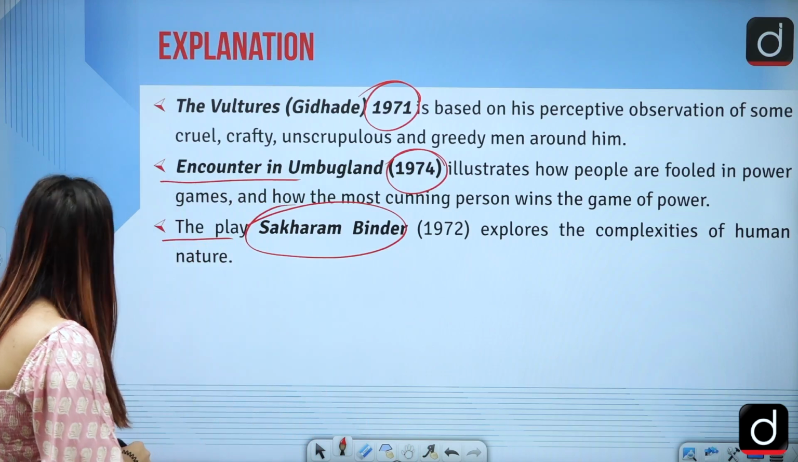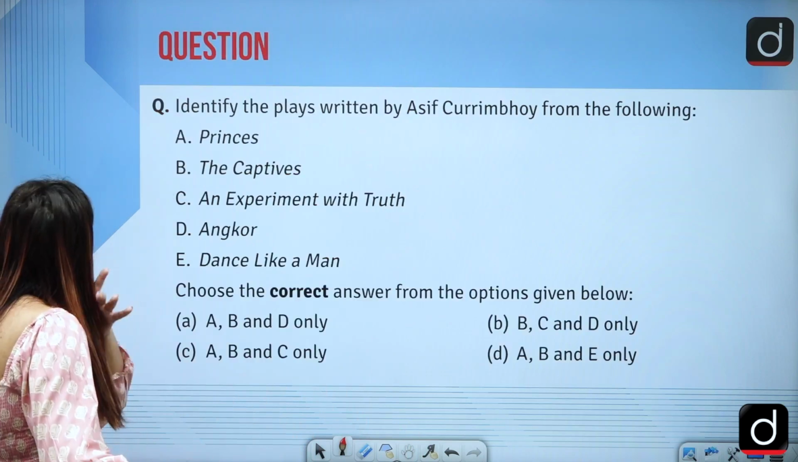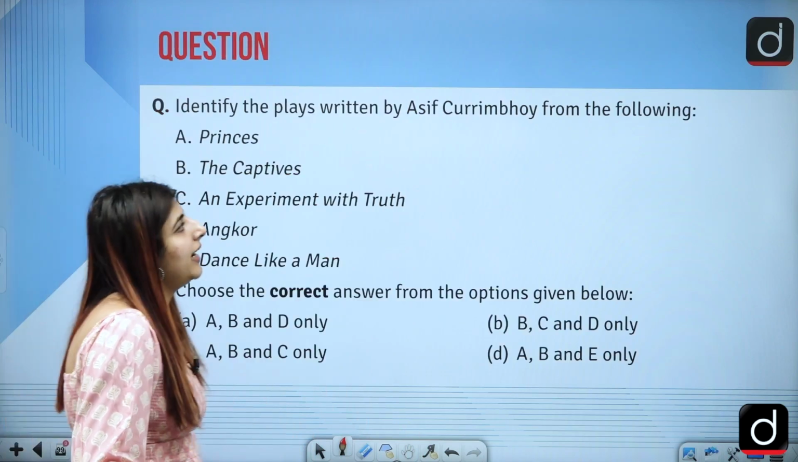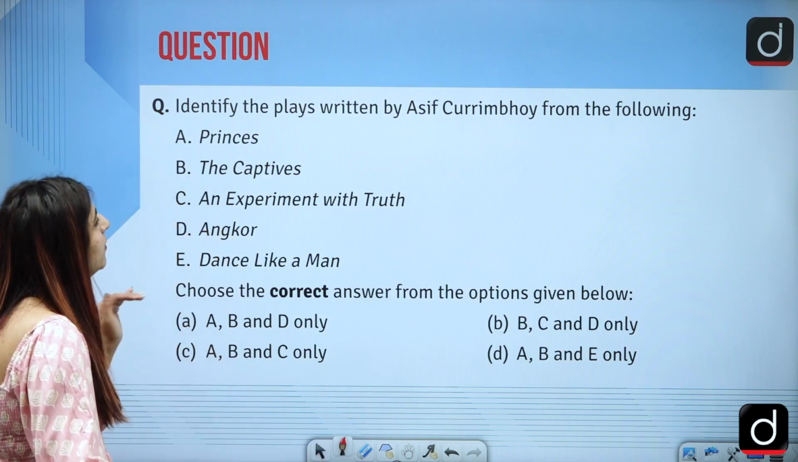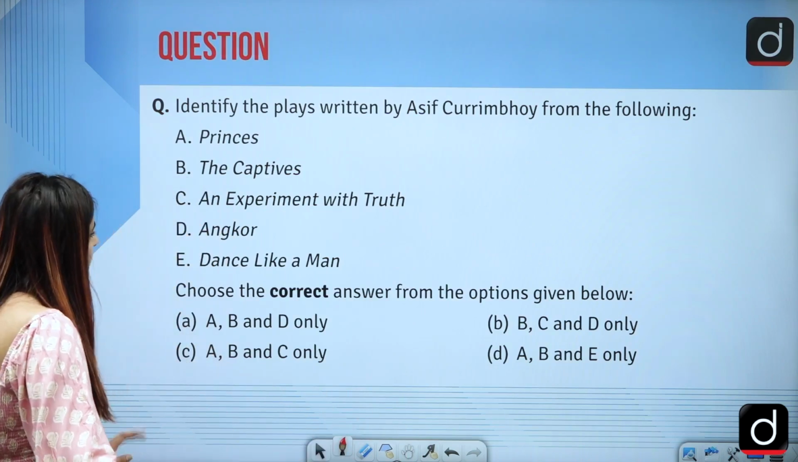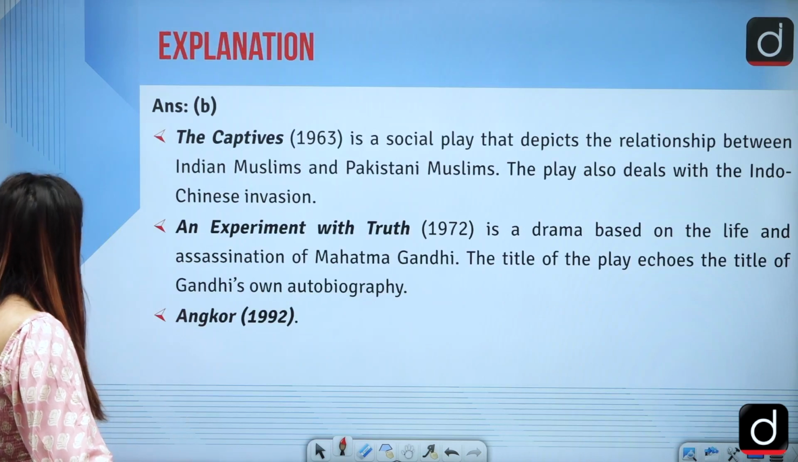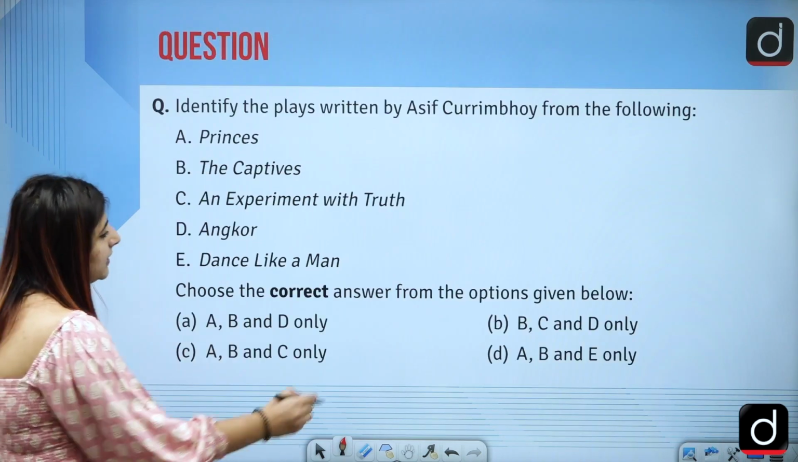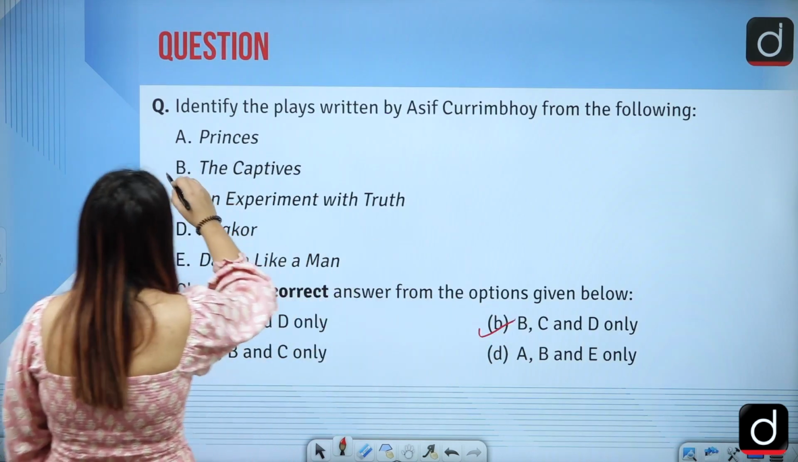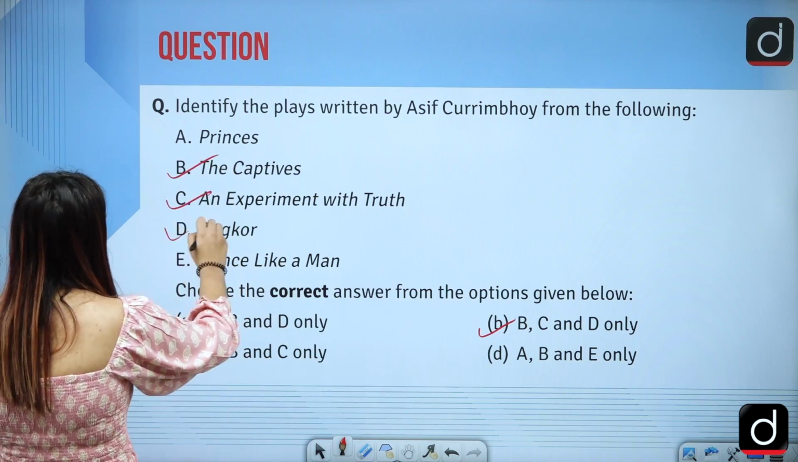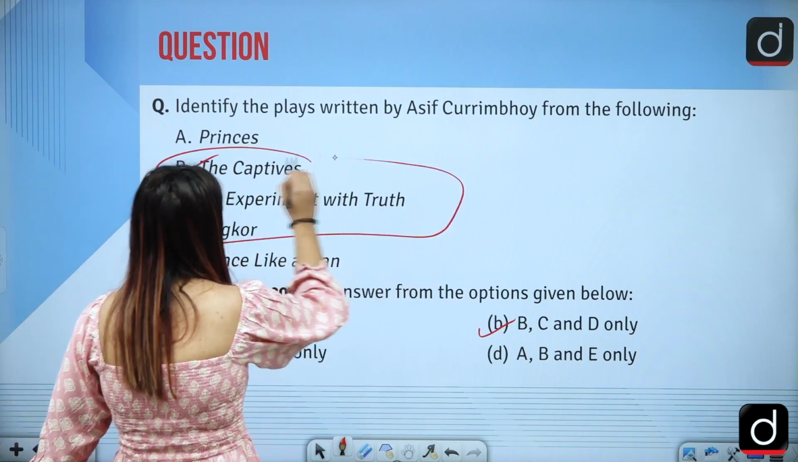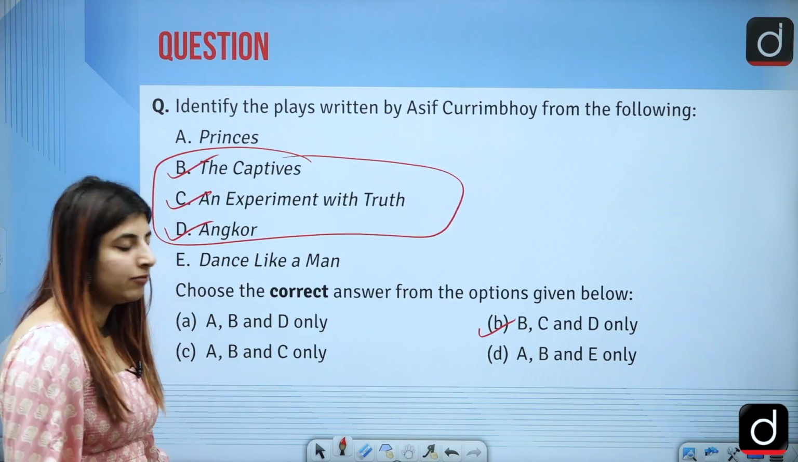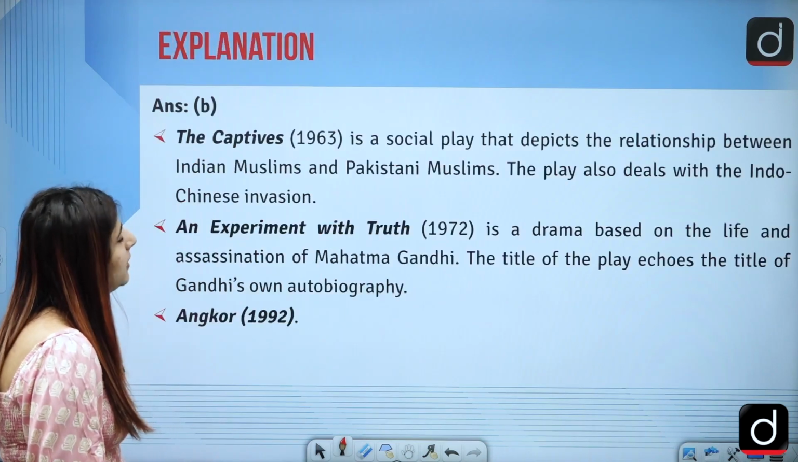Next is: identify the plays written by Asif Currimbhoy from the following. The answer to this question is option B, that is B, C and D only. These three are the plays which are written by Asif Currimbhoy. Now, what do these three plays deal with?